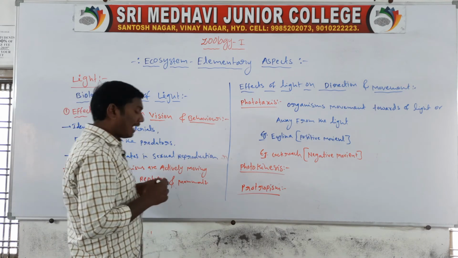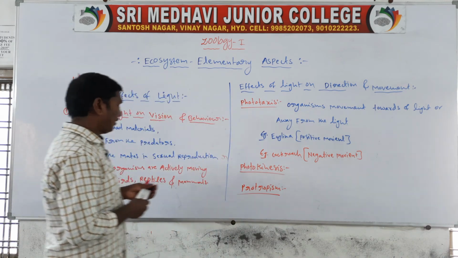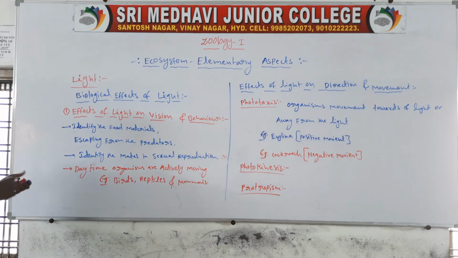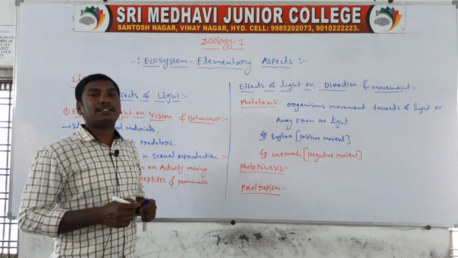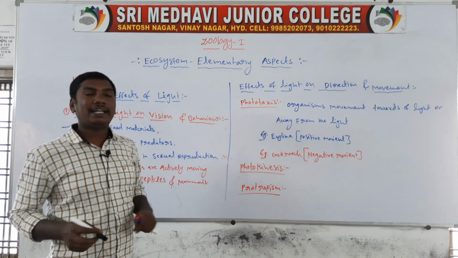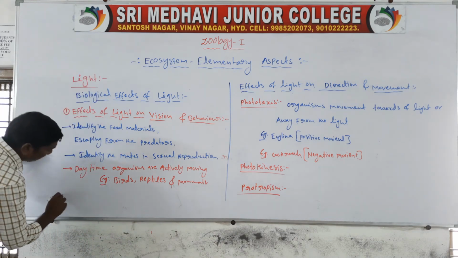These animals are called diurnal animals. Diurnal means they are active in the daytime. Next one, few organisms.